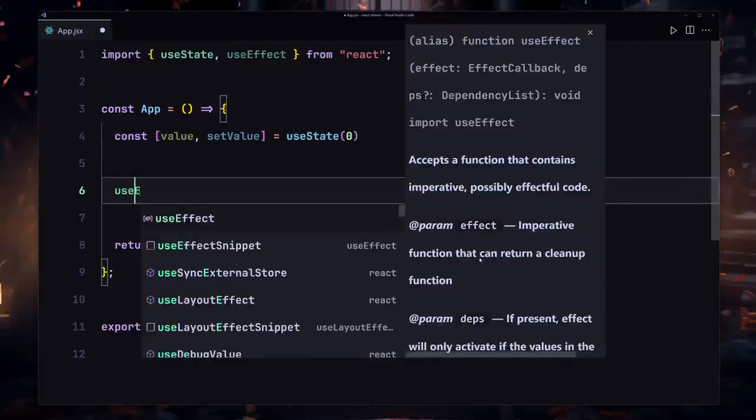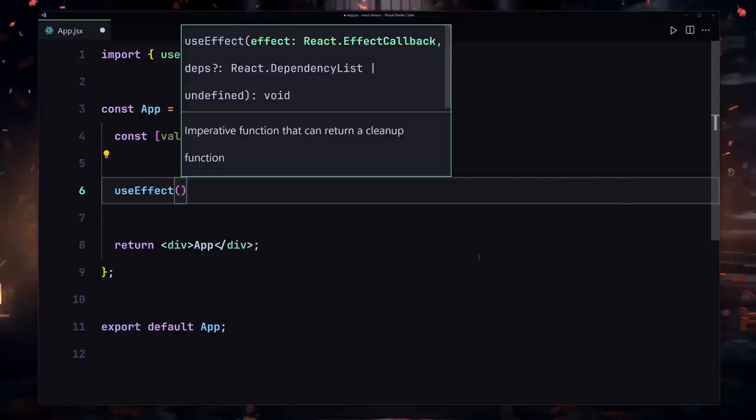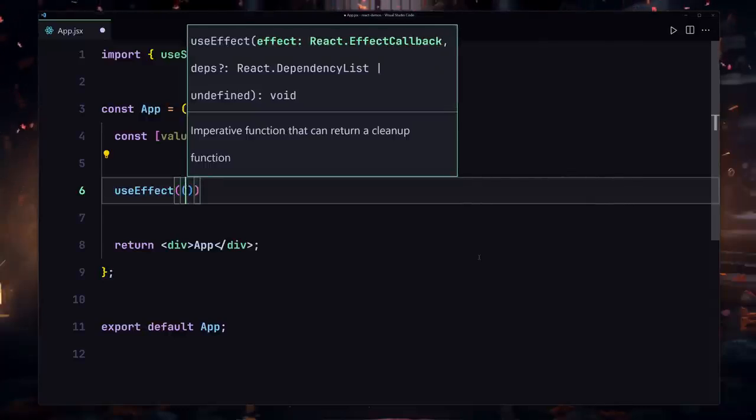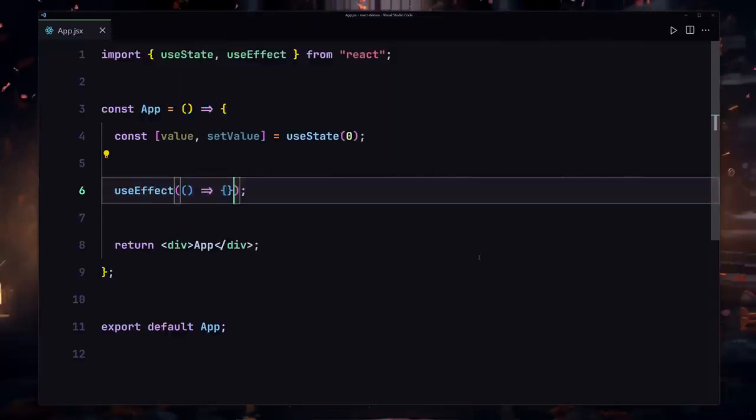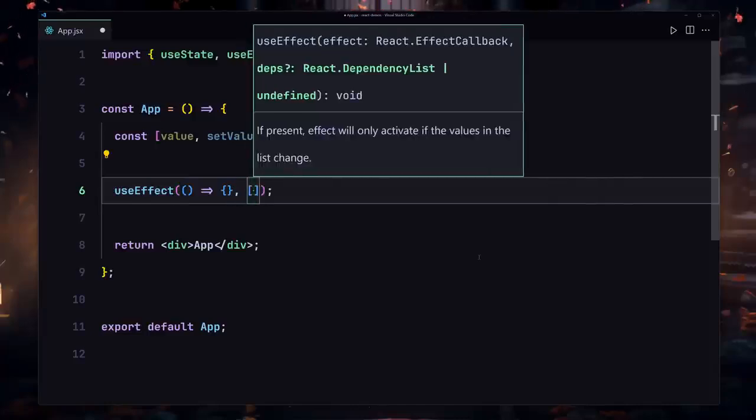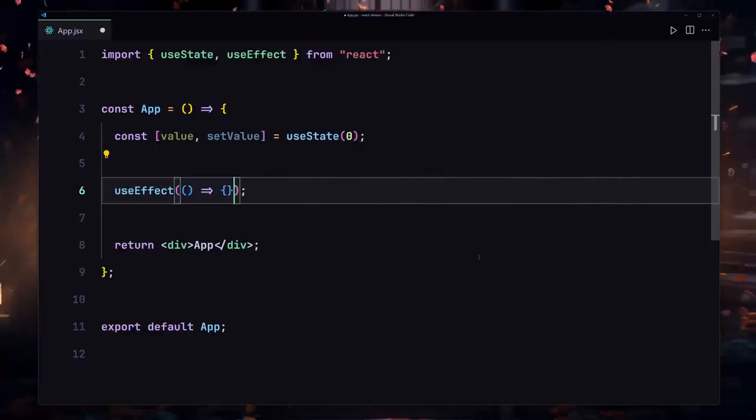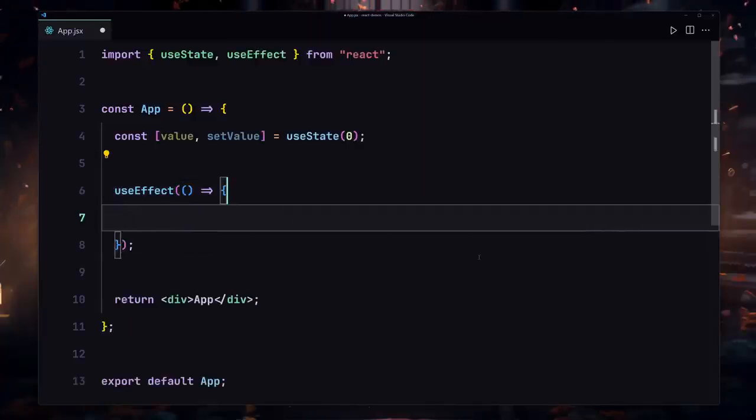Now I'm going to be using my useEffect hook, and inside this useEffect hook it takes two arguments. The first argument it takes is a callback function, and the second argument it takes is a dependency array, which is something I'm going to be showing you in a few seconds. But now let's talk about this callback function. Inside this callback function you can write any kind of logic that you like. You can even use your document.title, you can log something to the console, you can fetch some sort of data, you can do anything you want inside this callback function.